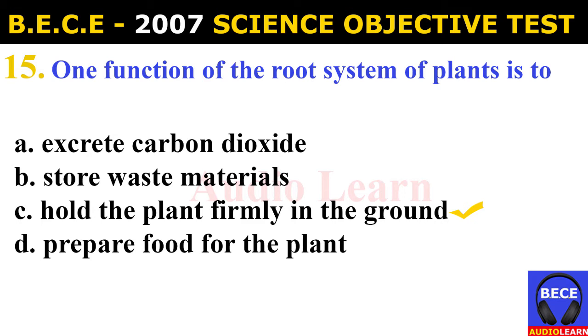A. Excrete carbon dioxide. B. Store waste materials. C. Hold plant firmly in the ground. D. Prepare food for the plant. And the answer is C. Hold plant firmly in the ground. One function of the root system of plants is to hold the plant firmly in the ground.